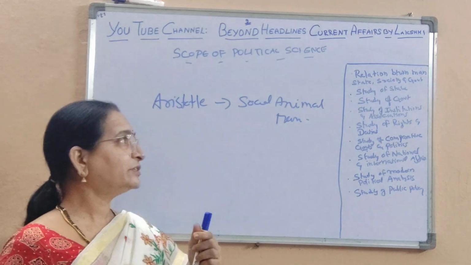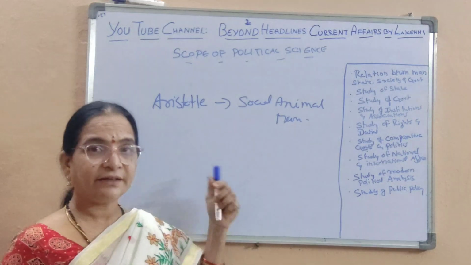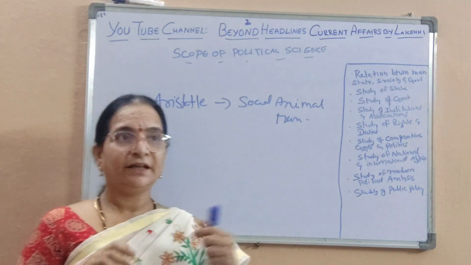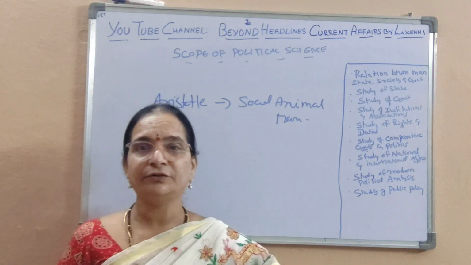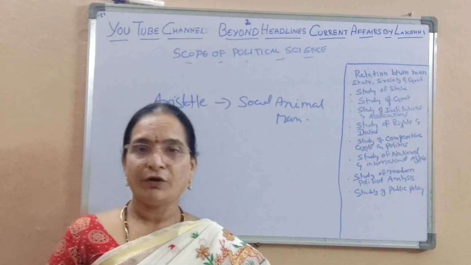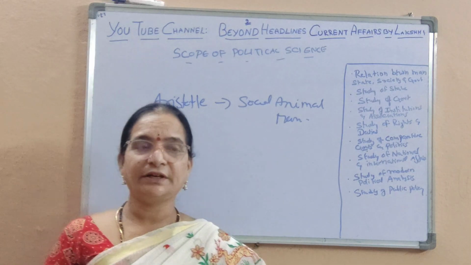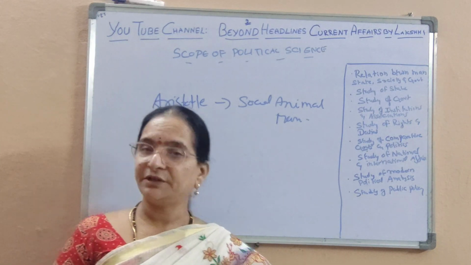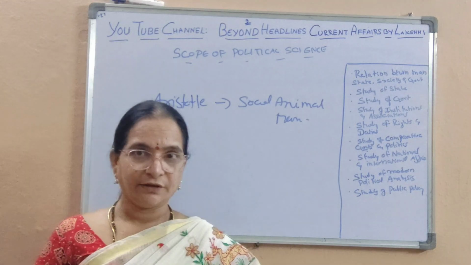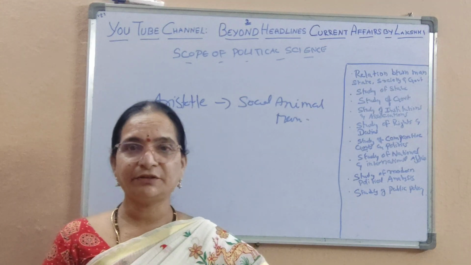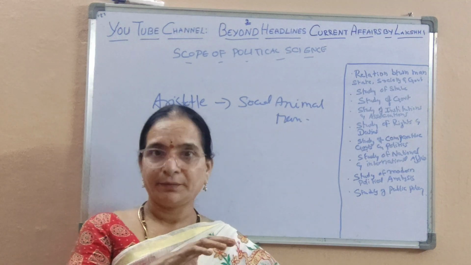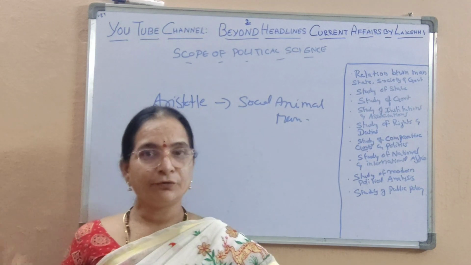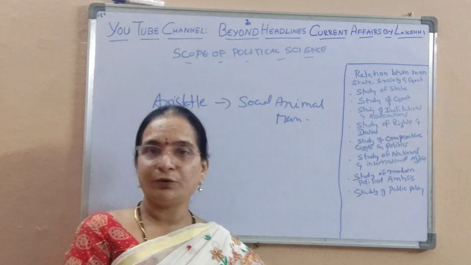Next, a relationship of man and government. Government again is an organization which regulates and controls the external behavior of human beings so that everybody can live peacefully in the state. The relation between man and government is that some of the men are on the ruling side and some are in the ruled category.